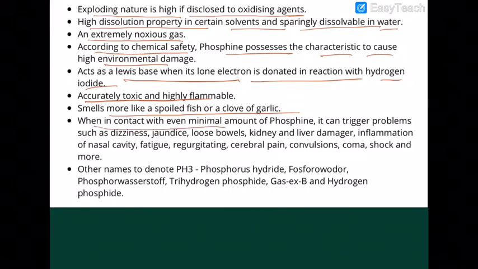When in contact with even a minimal amount of phosphine, it can trigger problems such as dizziness, jaundice, loose bowels, kidney and liver damage, inflammation of the nasal cavity, fatigue, regurgitation, cerebral pain, convulsions, coma, shock, and more problems can be seen when exposed to phosphine for a long period of time.